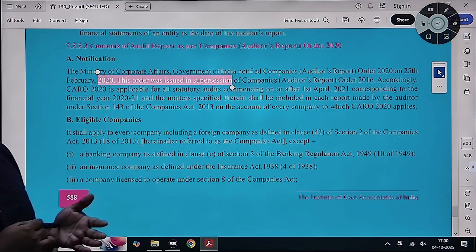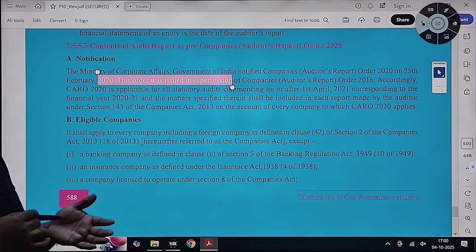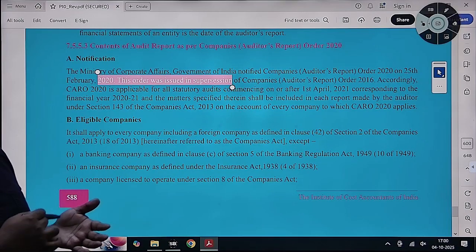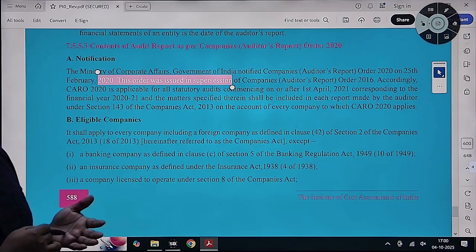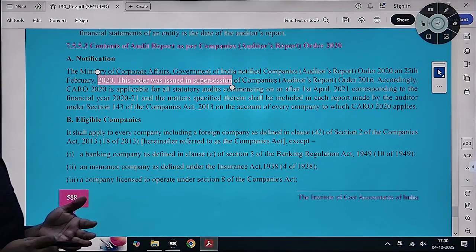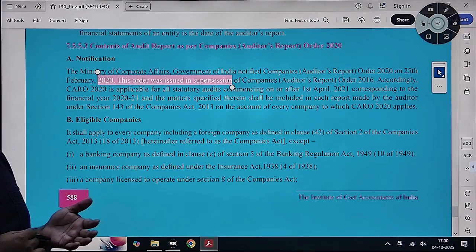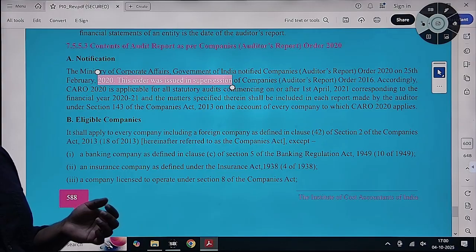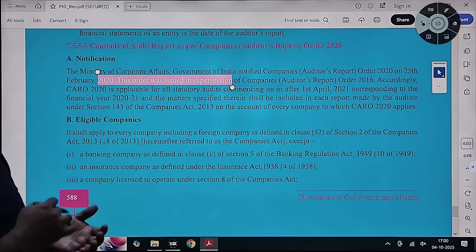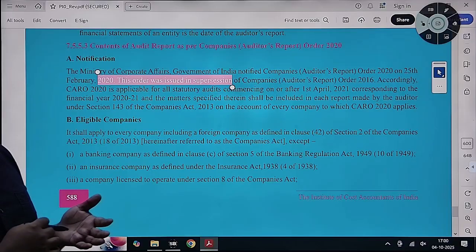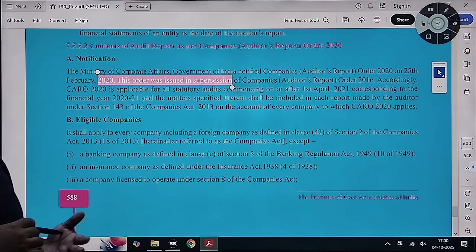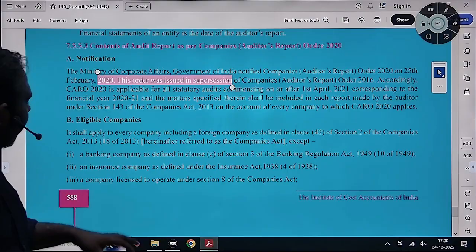Whether the audit was done on a proper timely basis, any discrepancies properly dealt with. Yes, they have conducted a timely audit. If they have any discrepancies, they have been properly dealt with in the books of accounts. Whether any title deeds have been held in the name of the company or any other person, whether the same has been disclosed in the accounts. Yes, the same has been properly disclosed in the accounts. The same the auditor will check, and he will report in the CARO report.